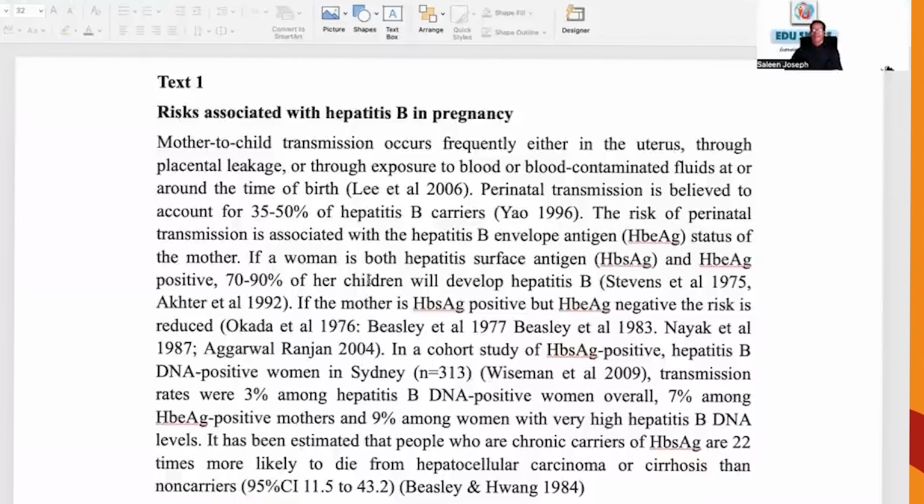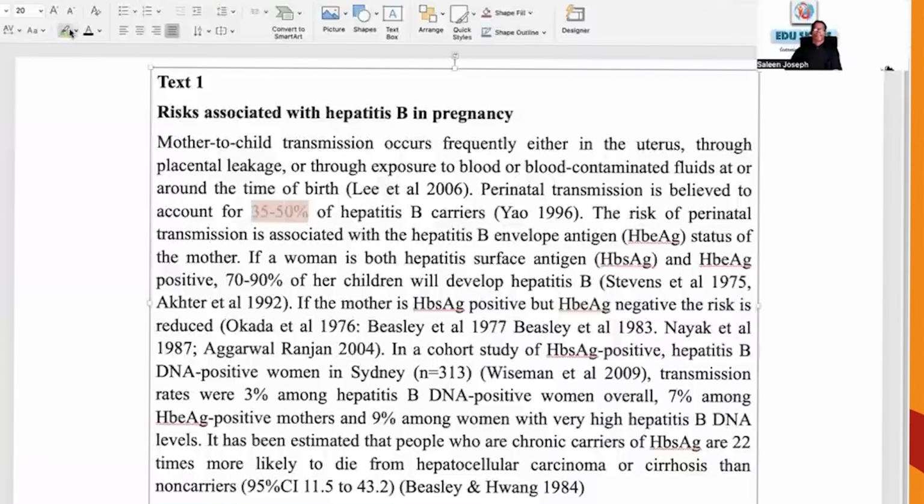Other strategies say when you have numbers or percentages, you have to look into the percentages. We will just highlight the numbers and percentages and see which is the most. Other percentages here: 3%, 9%, 7%, and 70 to 90. Here you see mother to child transmission. This is the focus of the paragraph: risk associated with hepatitis B in pregnancy. Mother to child transmission is the focus of the paragraph.